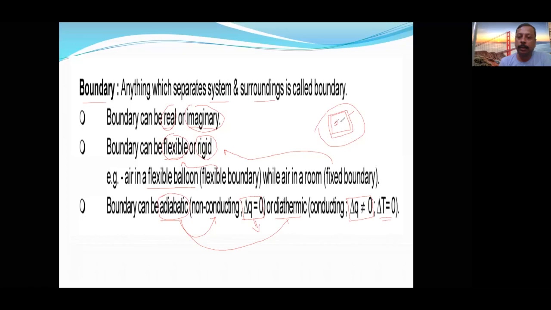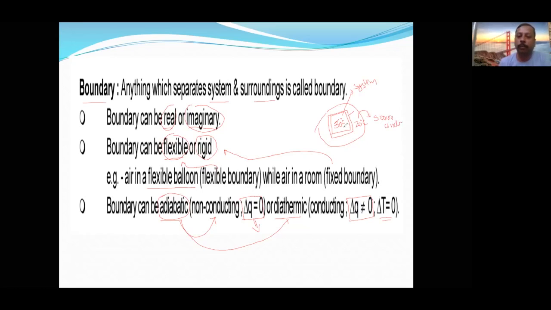Here it is 30 degrees Celsius and outside it is 20 degrees Celsius. This is the system and this is the surrounding.